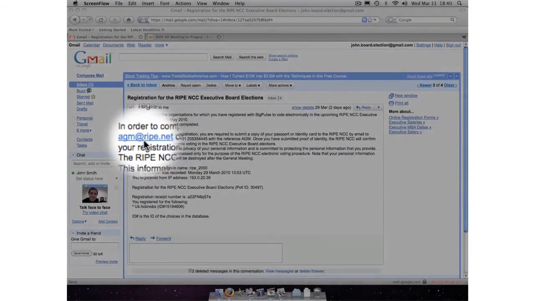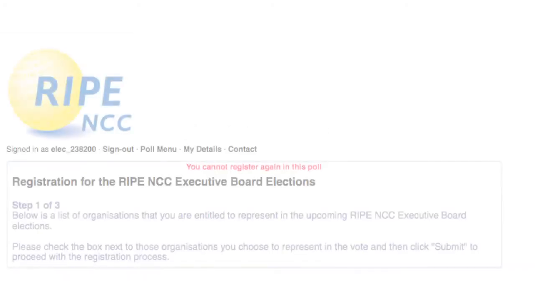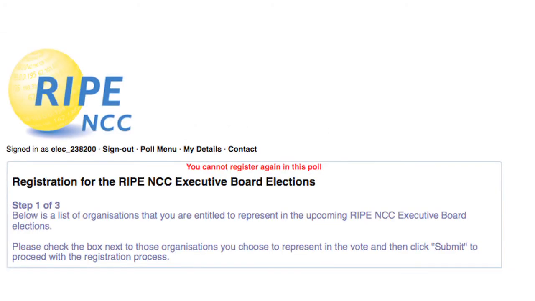After you send your ID to the RIPE NCC, you will receive an email confirming your registration for the Executive Board elections. Please note that you must register for electronic voting by the 21st of April 2010. After that date, no registrations are allowed and you will not be able to vote electronically in the Executive Board elections. Also, the BigPulse system will not allow you to change your registration once registered.